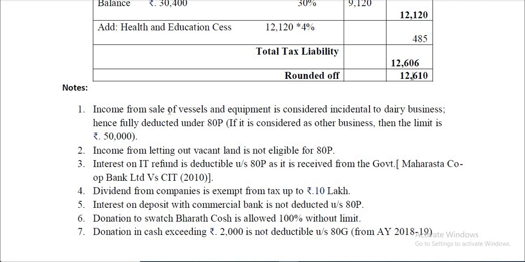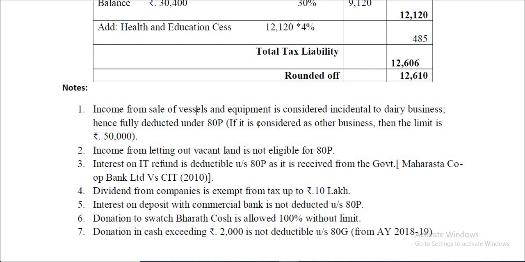Already I explained, income from sale of vessels and equipment is considered incidental to dairy business, hence fully deducted under 80P. If it is considered as other business, then the limit is 50,000. So this is taken as part and parcel of business, incidental to business. That's why the entire amount is taken.